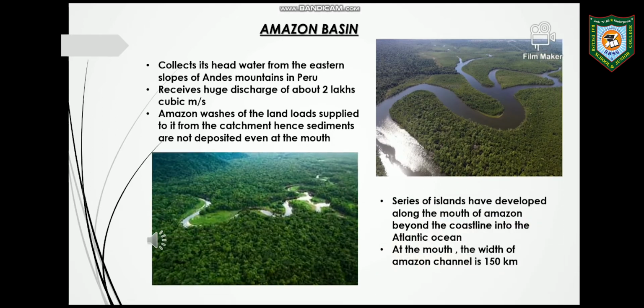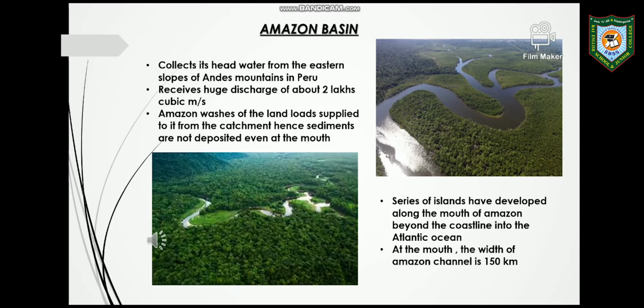So students, we will start with the Amazon Basin. The Amazon collects its headwaters from the eastern slopes of the Andes Mountains in Peru. Actually, it starts from Peru because the origin of the river Amazon is in the Andes Mountains in Peru. It is a very huge river.